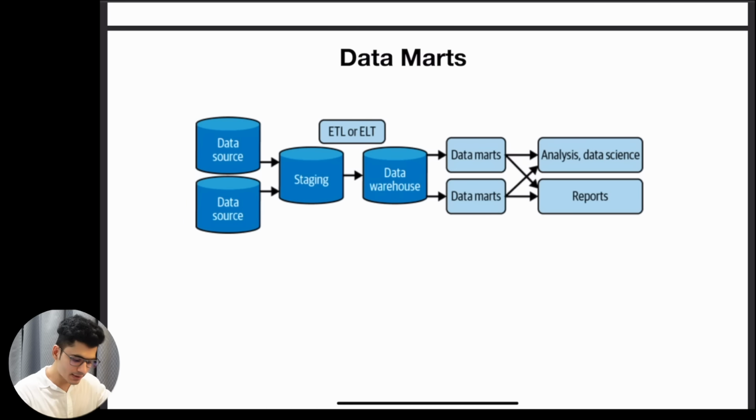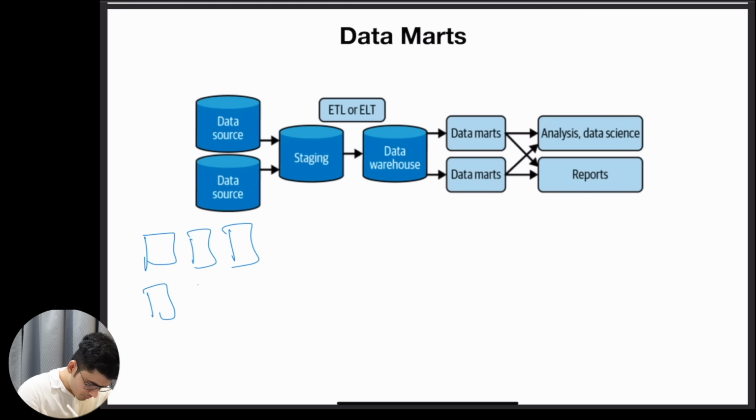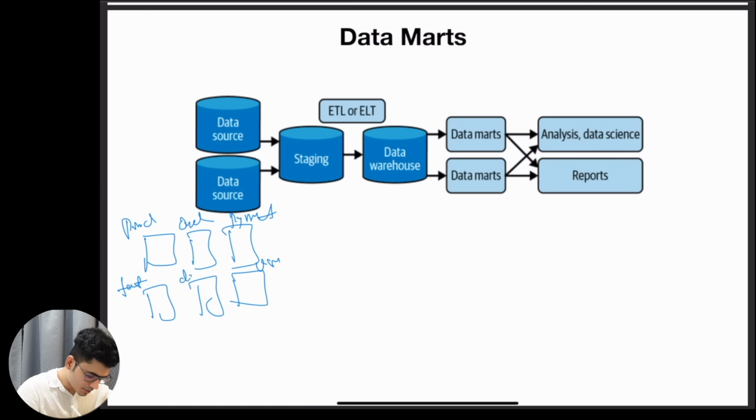Okay, so data marts. Now data marts are basically a subset of the data warehouse. To understand the subset part, in a data warehouse, we have many different tables available like this. These tables can be, let's say, product information, order information, payment information. We have the fact table information. These are the product dimension, order dimension, payment dimension, user dimension, date dimension. These are the different tables available in a data warehouse.